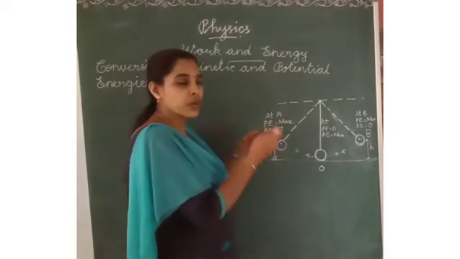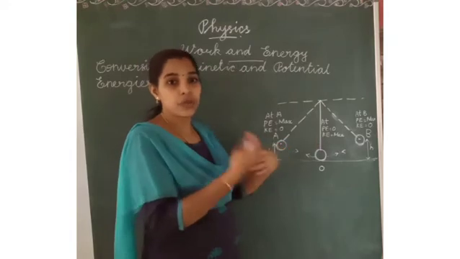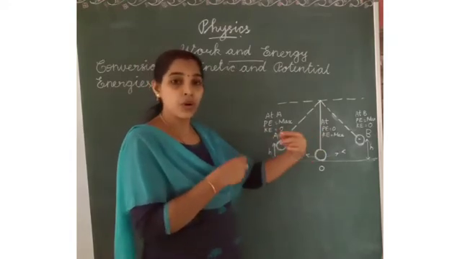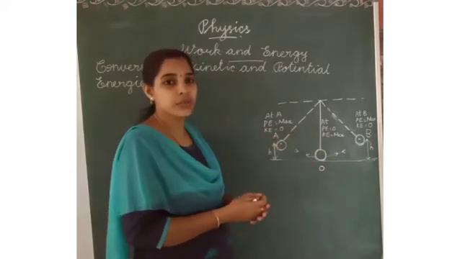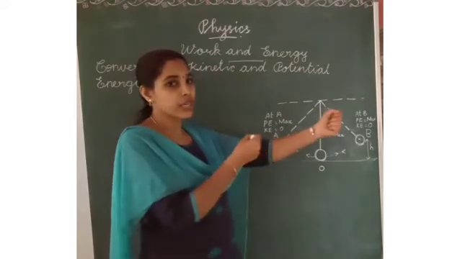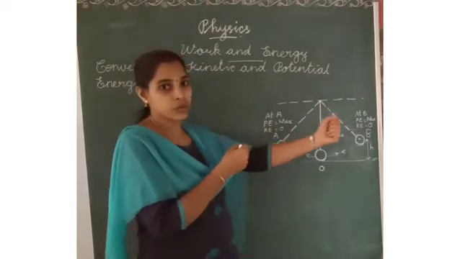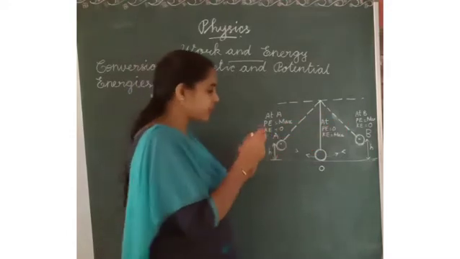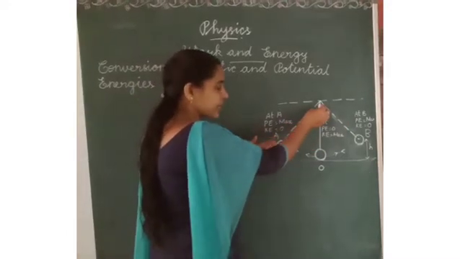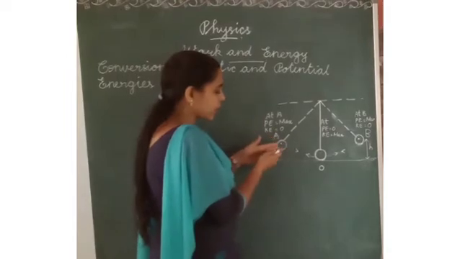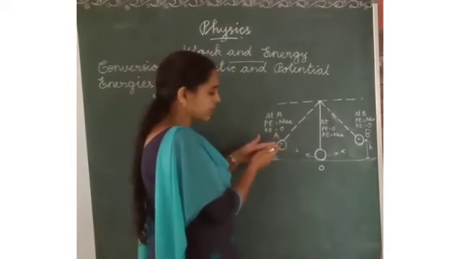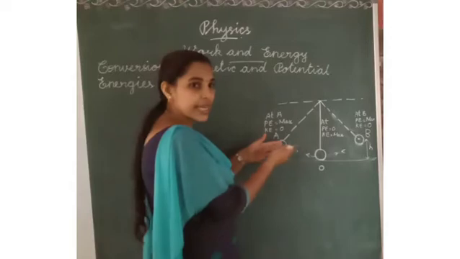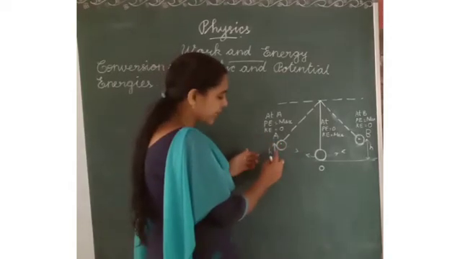Before shooting a bow and arrow, what do we have to do? We have to keep the arrow in the bow, ready to shoot. In the same way, in the simple pendulum, we keep the bob in this place. Before releasing it, the object takes a height.